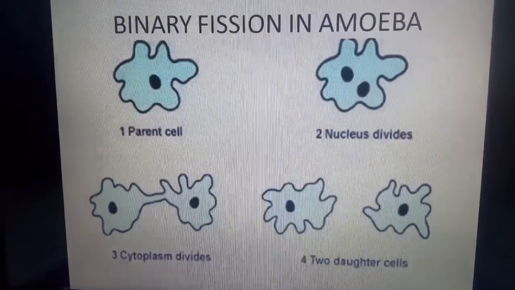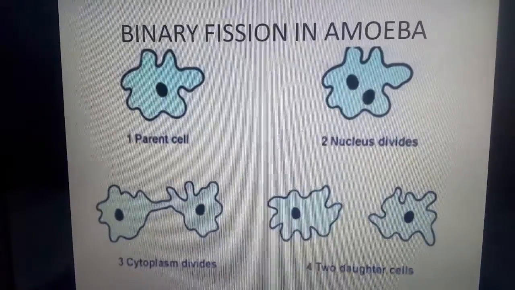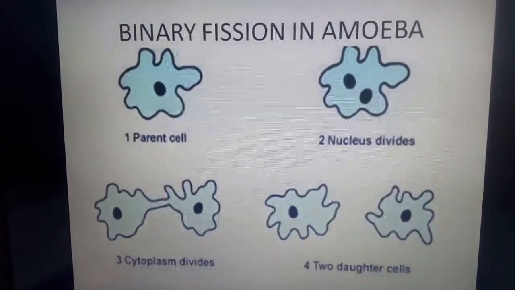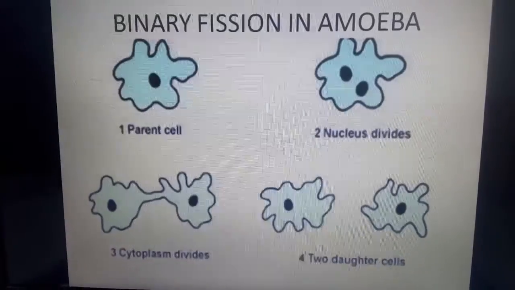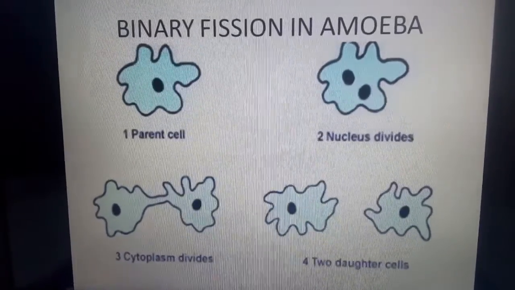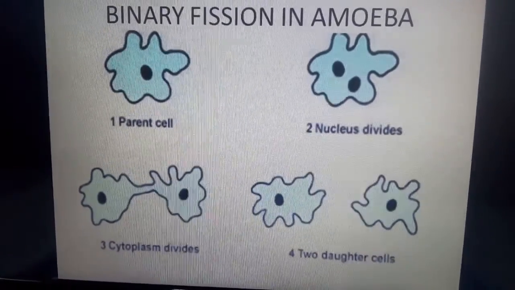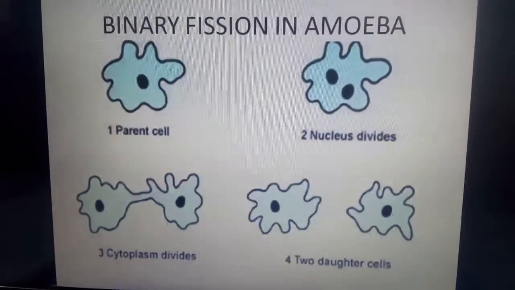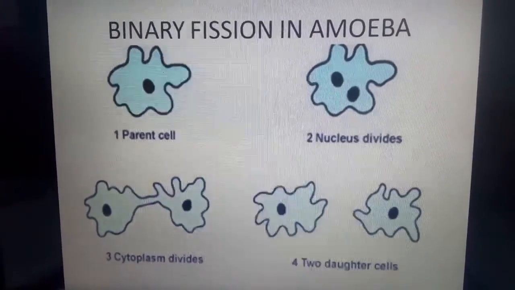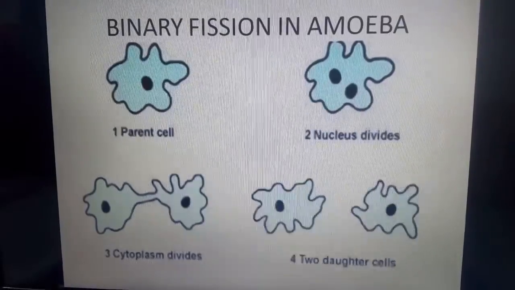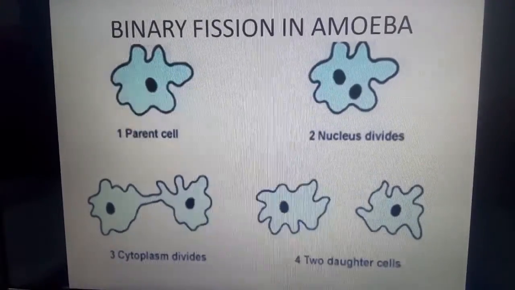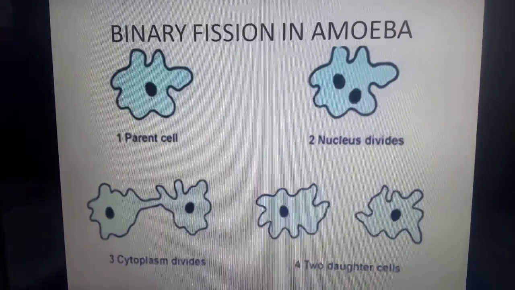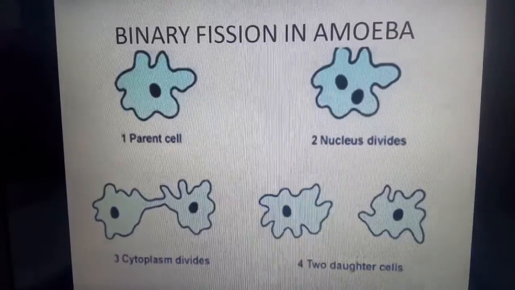Now we have observed binary fission in amoeba, but there are some unicellular organisms which show some body organization, such as leishmania. What is that body organization? If we observe the structure of leishmania, it contains a whip-like structure, the flagellum, at one end.